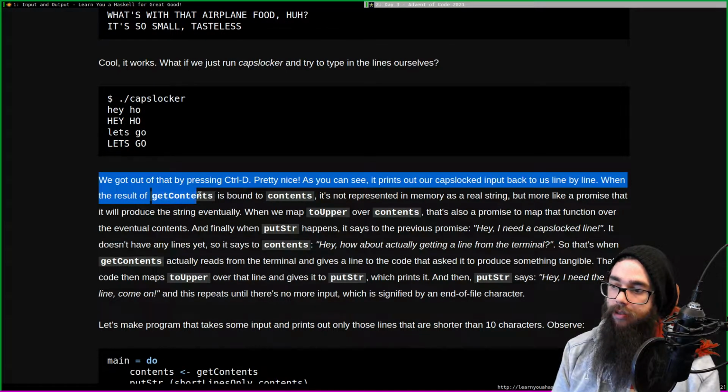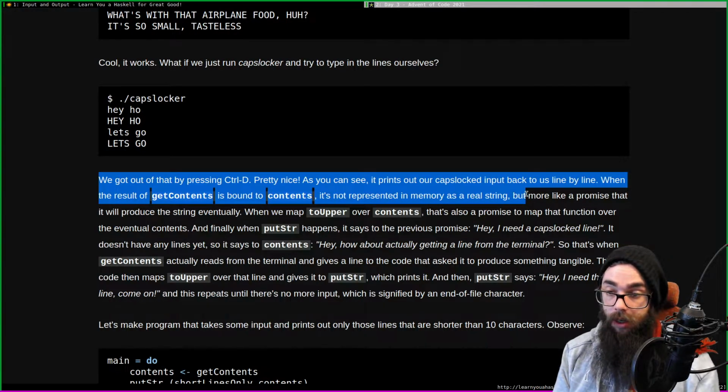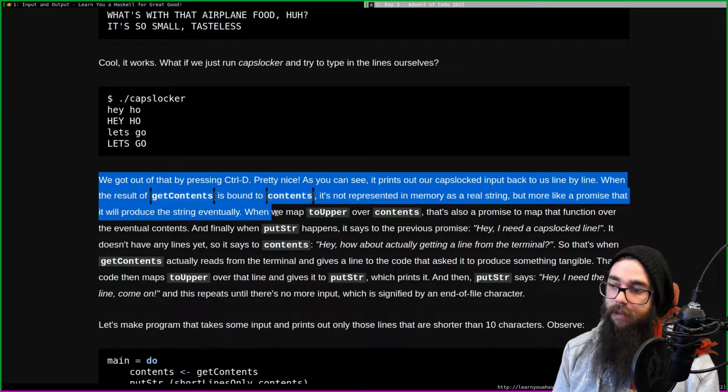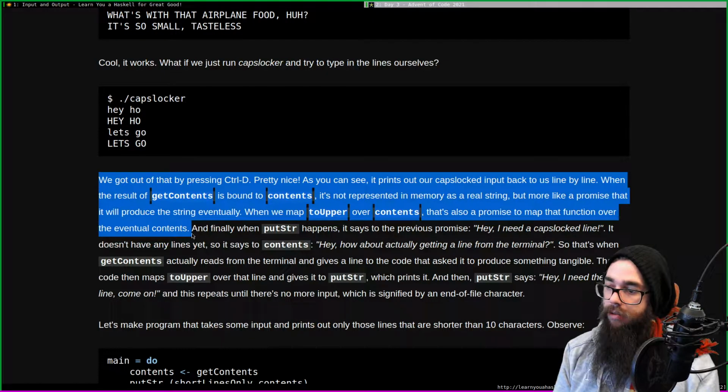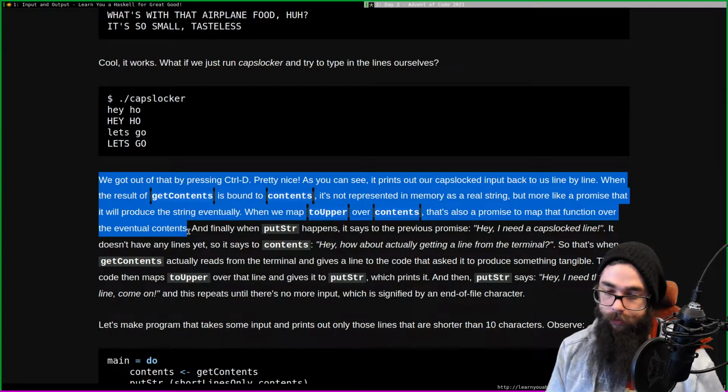When the result of getContents is bound to contents, it's not represented in memory as a real string, but it's more like a promise that it will produce the string eventually. When we map toUpper over contents, that is also a promise to map that function over the eventual contents.